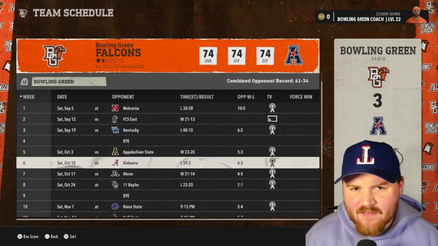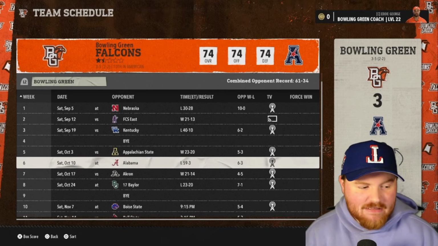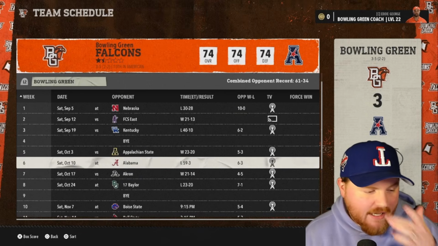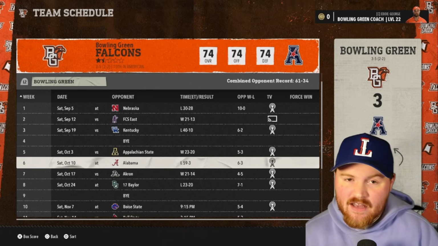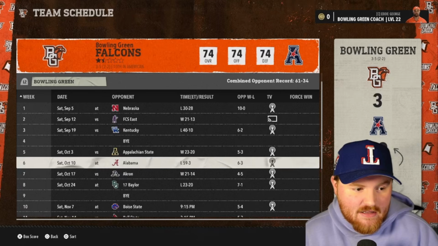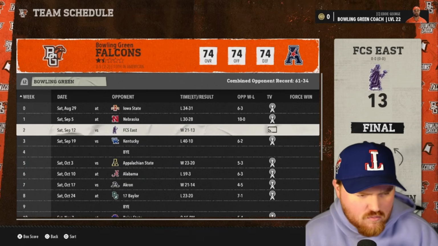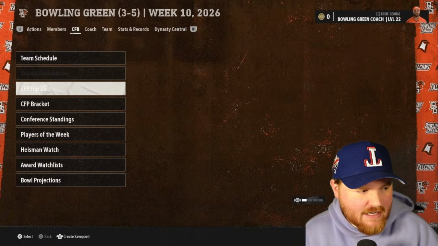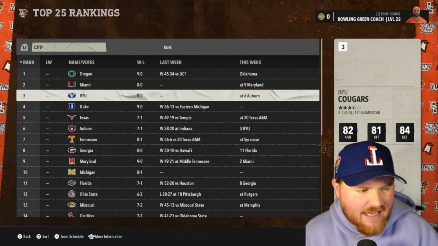So we started 3-5 again this season, but I wanted to see what happened with Alabama. Of course, we got that win last year, but this year they were pissed off. We lost 59-3. So maybe if Eddie George can't turn things around currently at 3-5, it might not end super well for them. We also need to look at Nebraska here because it looks like they're 10-0 and not ranked in the top 25. So we're going to look at conference standings real quick.